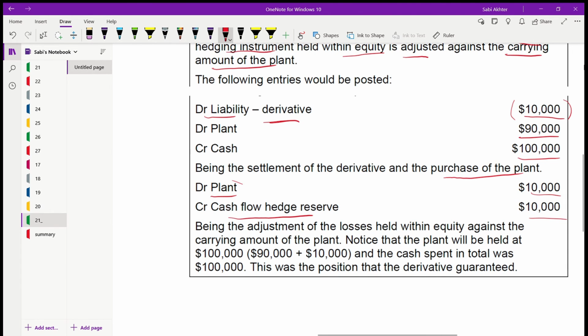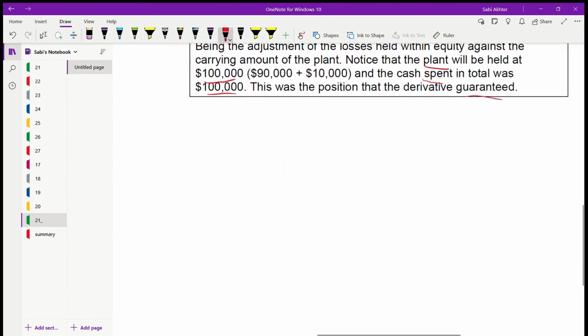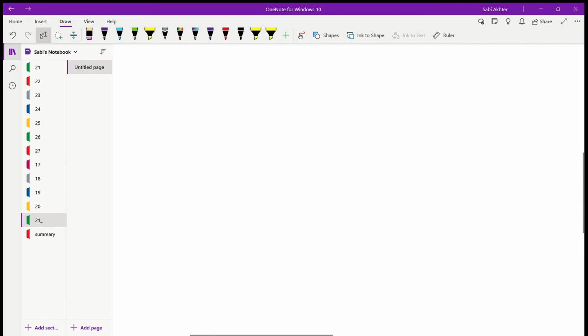So this is the adjustment of the losses held within equity against the carrying amount of the plant. Notice that the plant will be held at 100,000. How? 90,000 you have already debited, that's why you're adding 10,000 here, because finally you should get 100,000 of the plant, and the cash spent also is 100,000. Okay, this was the position that the derivative granted. That means through using a derivative, you know that exactly this much cash you have to spend and this will be your plant. Okay, so that's it, we have finished Test Your Understanding 21.